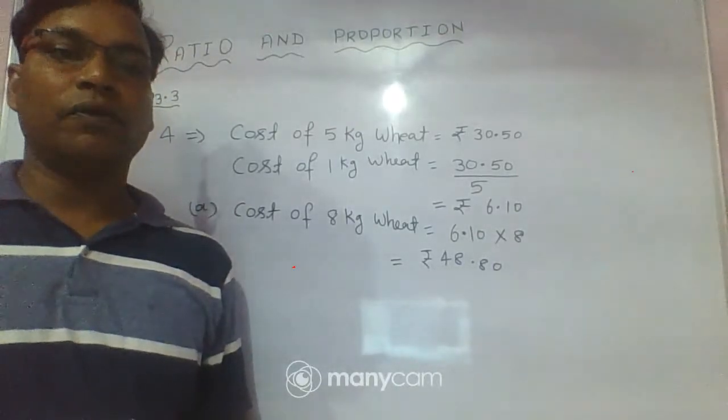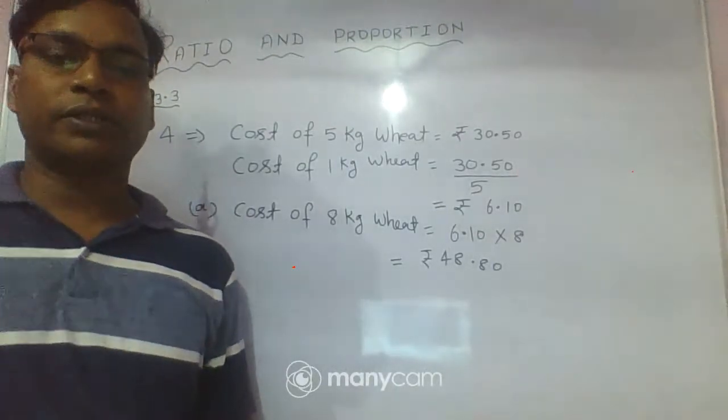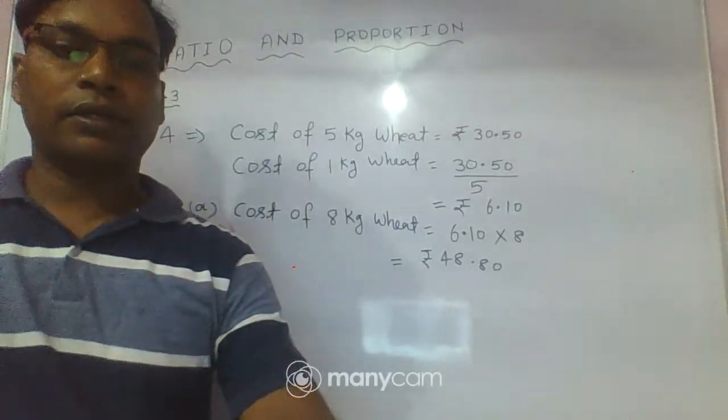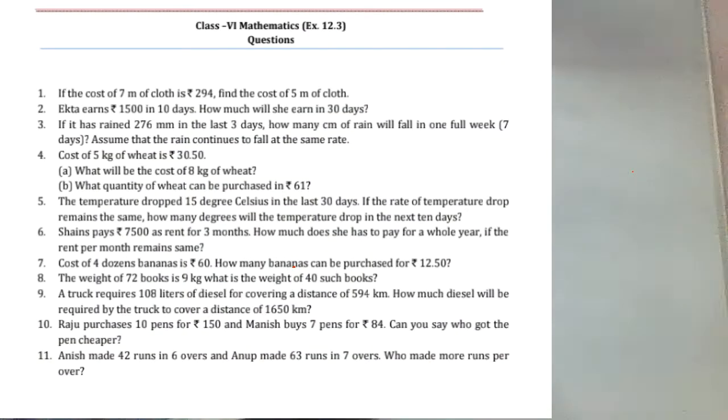Okay, now here in the B part, what quantity of wheat can be purchased in rupees 61?